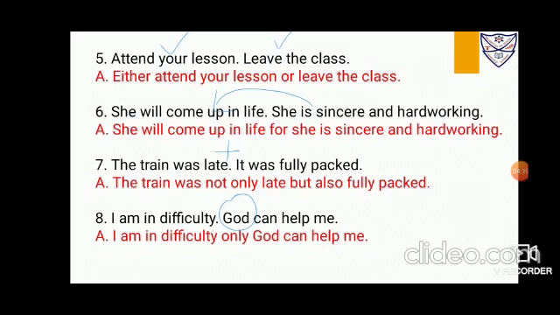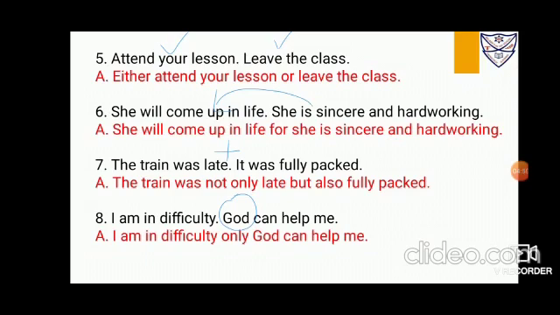Now number 7, the train was left late, it was fully packed. It is an adjoining statement: the train was late also and it was fully packed also. So you have to use the joining conjunction over here. You can write: the train was not only late but also fully packed. You can even write: the train was late as well as fully packed. The train was both late and fully packed. The train was late and fully packed. Any of the joining conjunctions you can use.